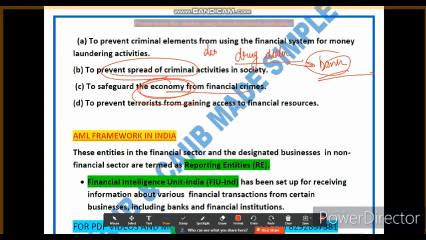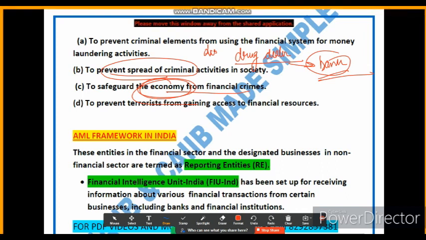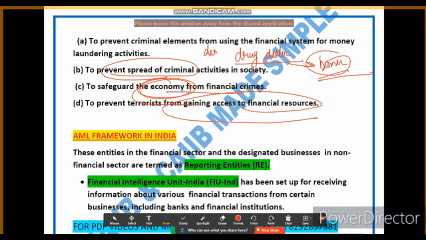The fourth point we have is regarding one of the key objectives of preventing money laundering, which is to prevent terrorists from accessing and utilizing financial resources to carry out their activities. Terrorist organizations rely on financial support to fund their operations, recruit members, and plan attacks. So anti-money laundering measures help in detecting and disrupting the flow of funds to these organizations.